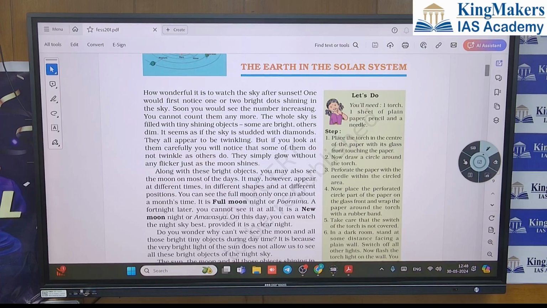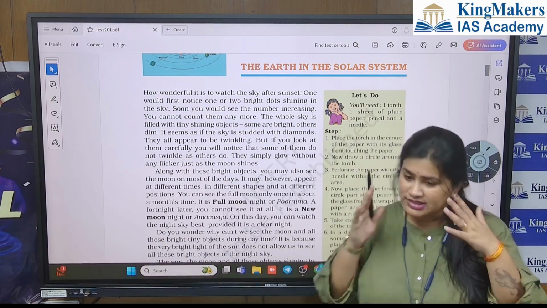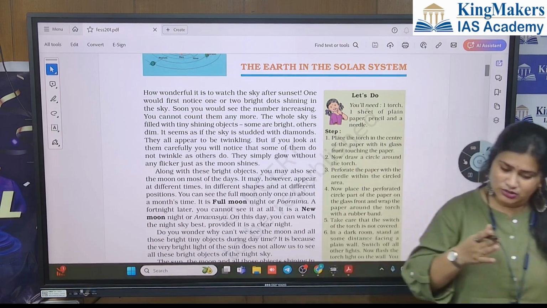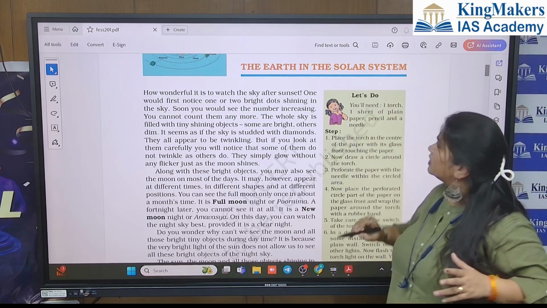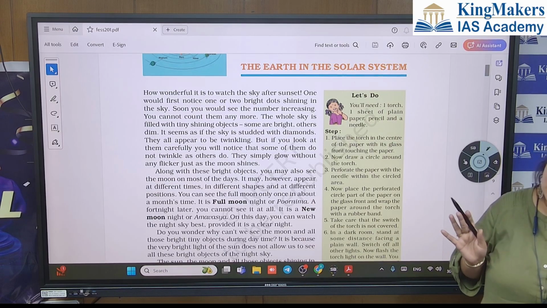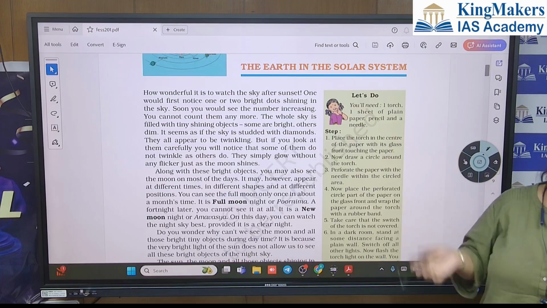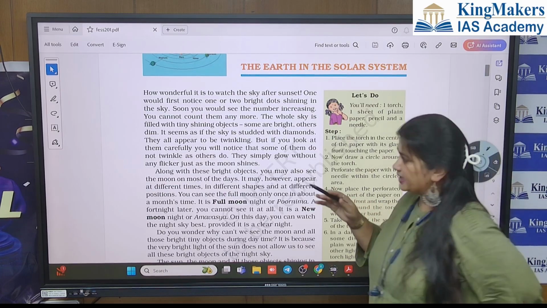Because they are very far from our earth. The farther it is, the more minute it looks. You will see a single dot shining in the sky. That is also a star. It is a big star, but it is very far so we cannot see it properly with our naked eyes.